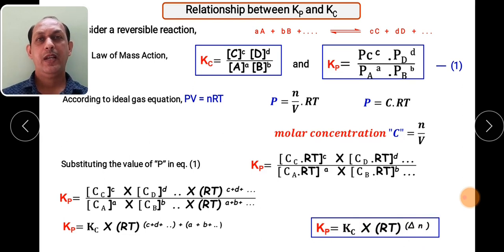If you are carrying out any reaction that has a solution phase part and also a gaseous phase part, in that case we can use this equation in order to find the equilibrium constant. If you know the Kc, you can find out the Kp. If you know the Kp, you can find out Kc. But what is the thing you must know? The number of moles. So what is delta n? It is nothing but the number of gaseous moles of product divided by minus, a minus sign is needed here, please correct it, minus the number of gaseous moles of reactant. So remember this equation, Kp is equal to Kc into RT raised to delta n.